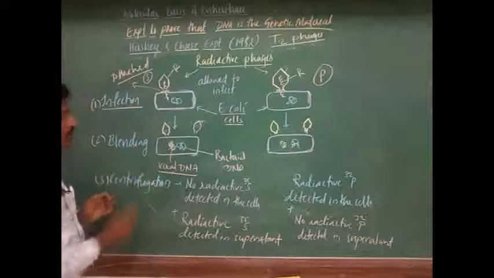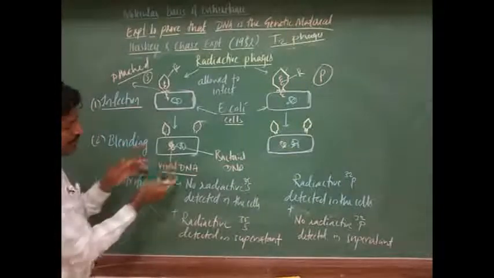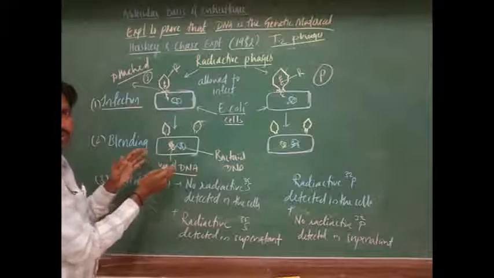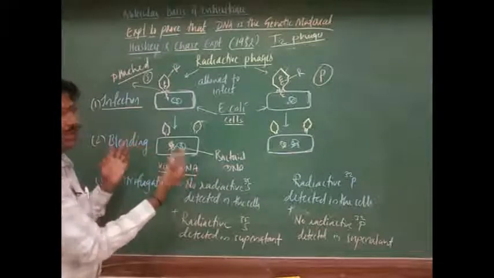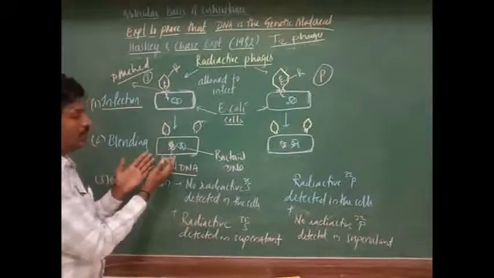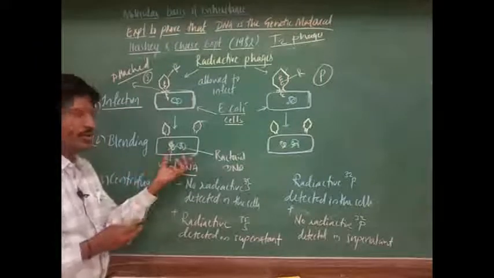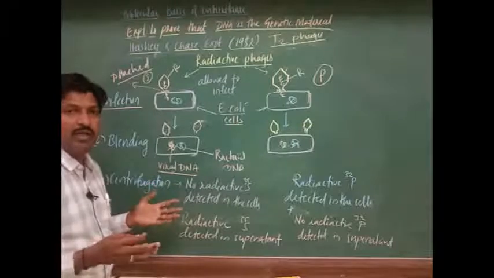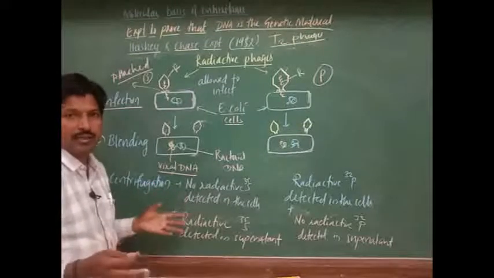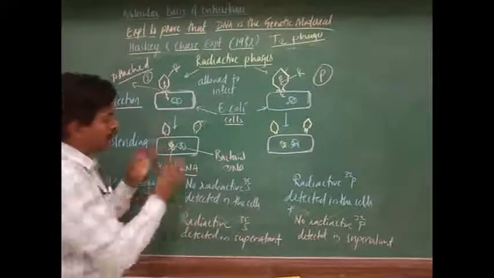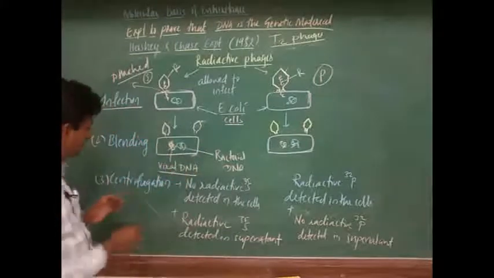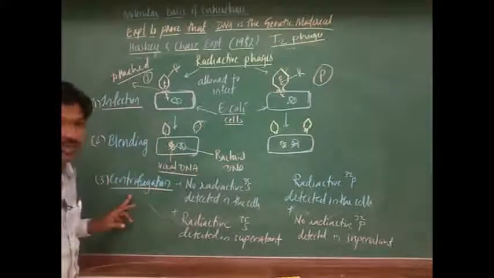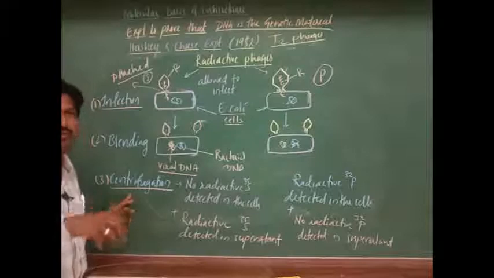Now this is after blending, which is allowed to grow more. The quantities will also become more. If you allow these bacteria to grow, they will be multiplied. In 20 minutes, as you know, bacteria multiply. So when the quantity becomes more, it is allowed to centrifugation. So it is centrifuged.